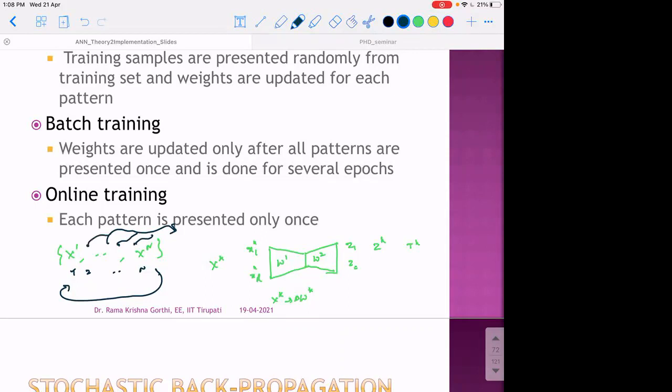So this is randomly presenting input samples for weight updates. This is referred to as stochastic backpropagation.